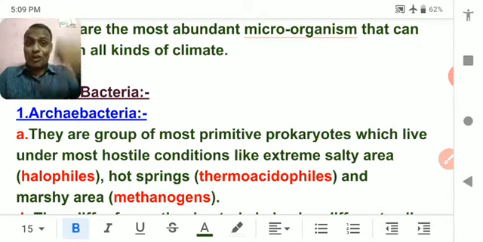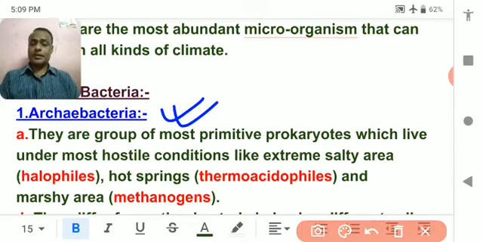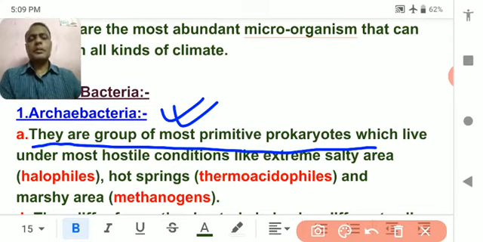They can live in the water also. They can live in the salt also. So they can survive in any kind of habitat. They are the primitive type of bacteria. Primitive means very old kind of bacteria that can survive in any kind of climatic condition as well as habitat. Let's study. They are grouped as the most primitive prokaryotes.